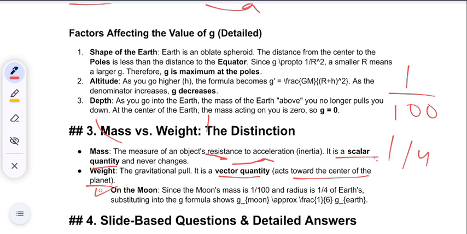If you want to learn, you can learn this on the moon, but if not, then it is not of your course. But still, let me read it for you. Since the moon's mass is 1 upon 100 and radius is 1 upon 4 of Earth, substituting.